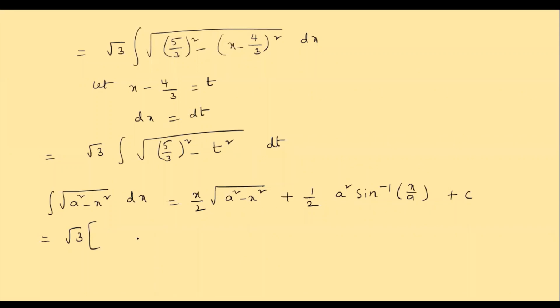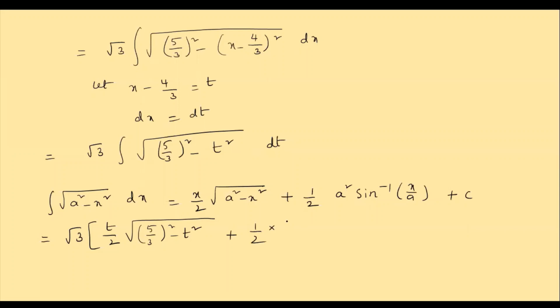Root 3 into x by 2. What is x? X means t only. So t by 2 into under root of a square minus x square, that is 5 by 3 whole square minus t square plus 1 by 2 into a square.